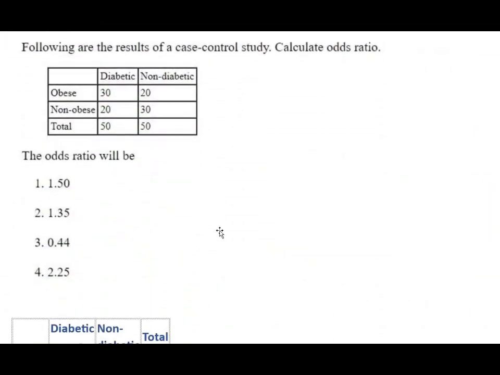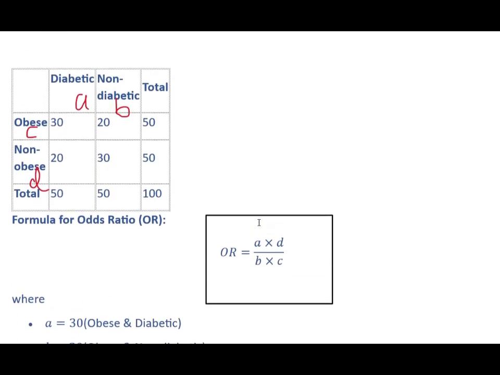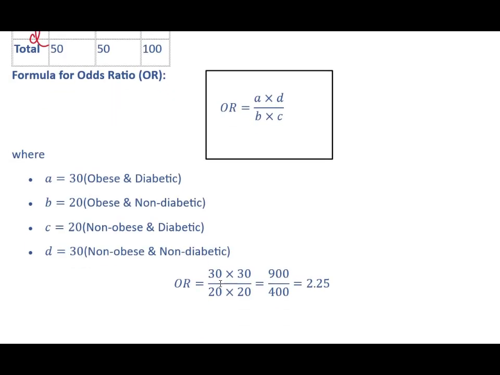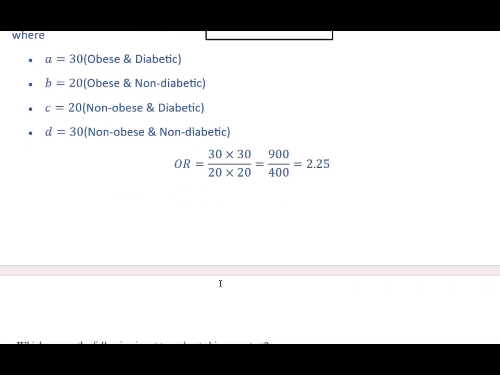Next question, following are the results of a case control study. Calculate the odds ratio. So the formula for finding odds ratio is given. OR is equal to A into D divided by B into C. Also, we can find the values of A, B, C, and D from this table. Then here we can find OR is equal to 30 into 30 divided by 20 into 20. That's equal to 2.25. The answer is 2.25.